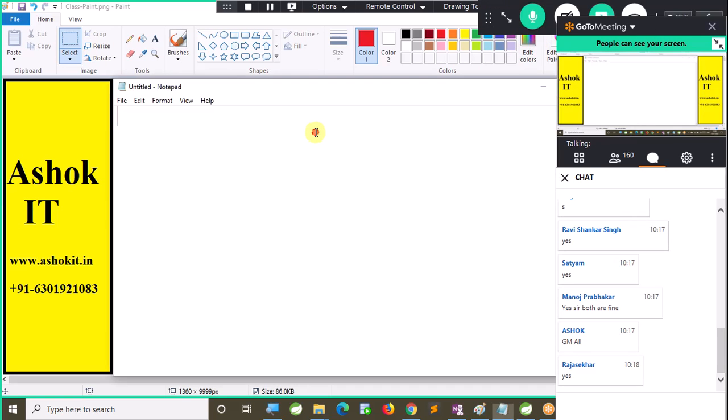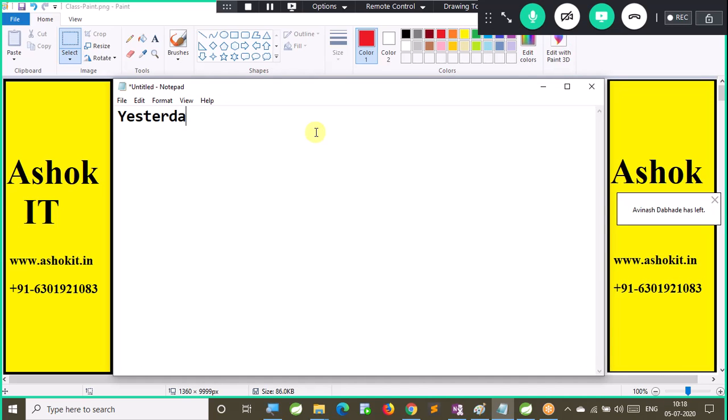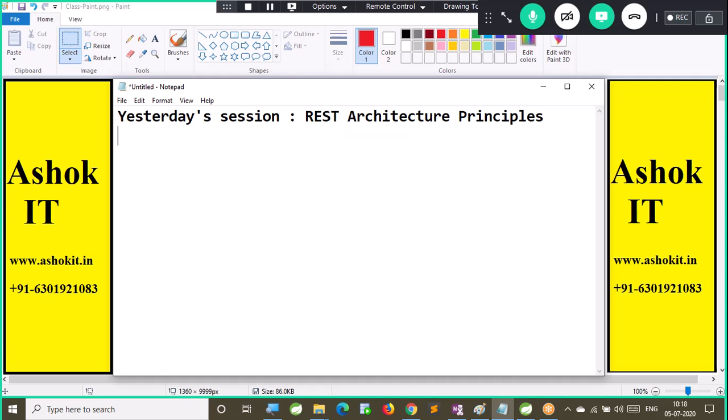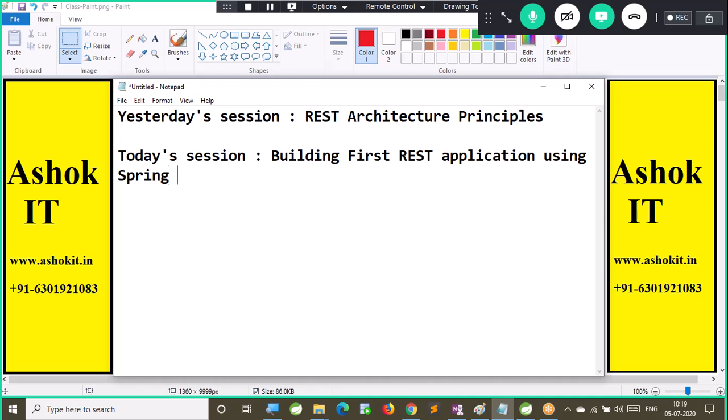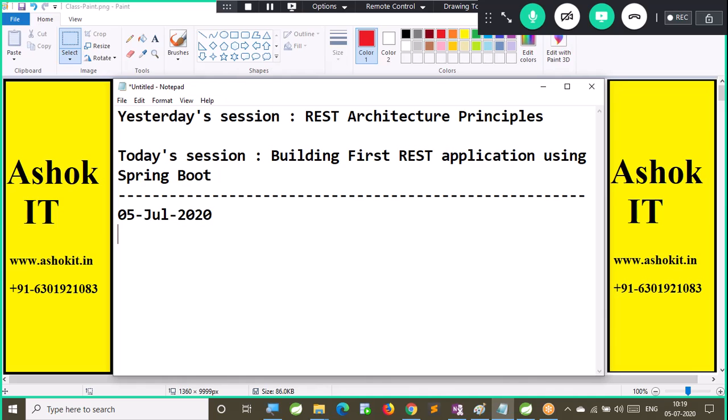All right. In yesterday's session, we tried to understand REST architecture principles. In today's session, we will start working with REST application creation, building our first REST application using Spring Boot. Right. Now, next. Today it is 5th July 2020.